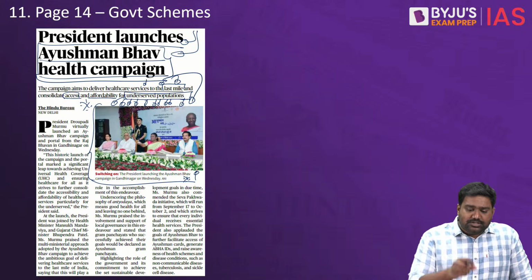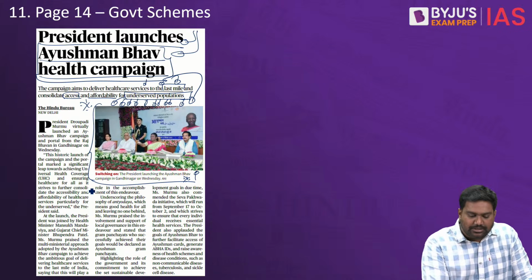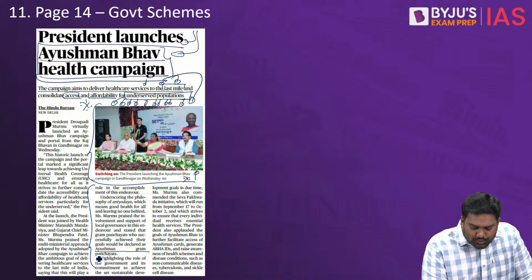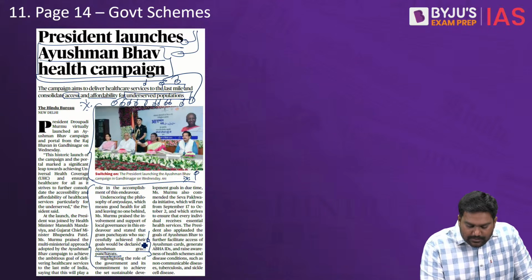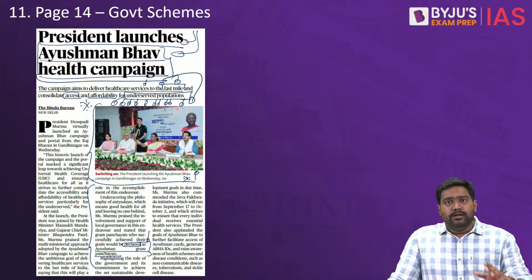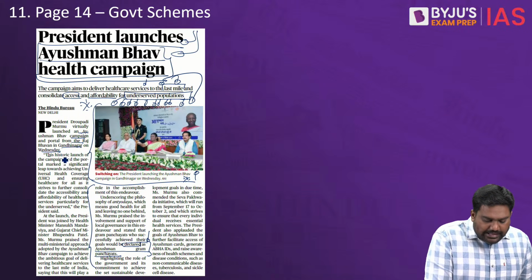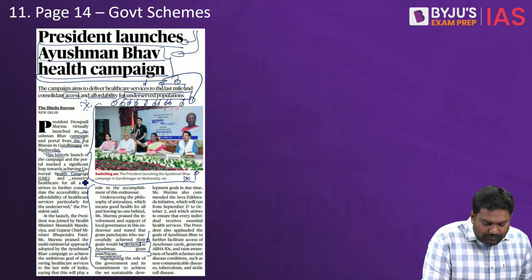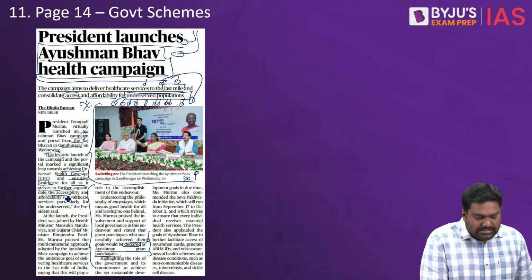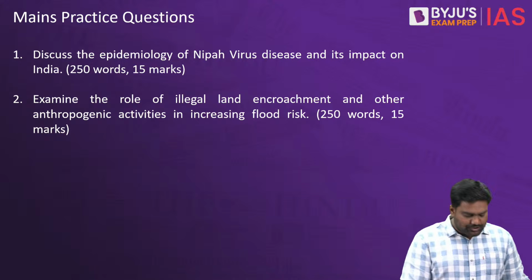And those gram panchayats which achieve 100% coverage, which achieve universal coverage in their jurisdiction, will be recognized as Ayushman Gram Panchayats. So the goal here is to achieve universal health coverage and expand health coverage to the remotest of places and serve all the underserved regions and communities. So please make a note of this new scheme that has been launched.